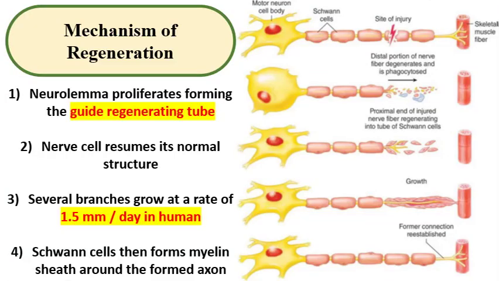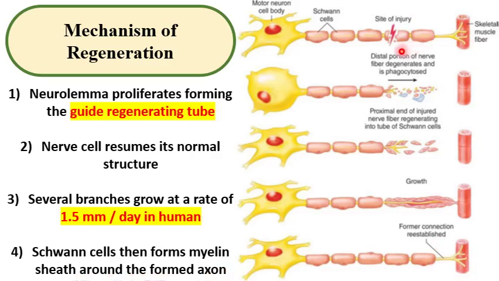Mechanism of regeneration. The neurolemma proliferates, forming the guide regenerating tube. The nerve cell resumes its normal structure. Several branches grow at a rate of 1.5 mm per day in humans, and the Schwann cell then forms a myelin sheath around the formed axon.